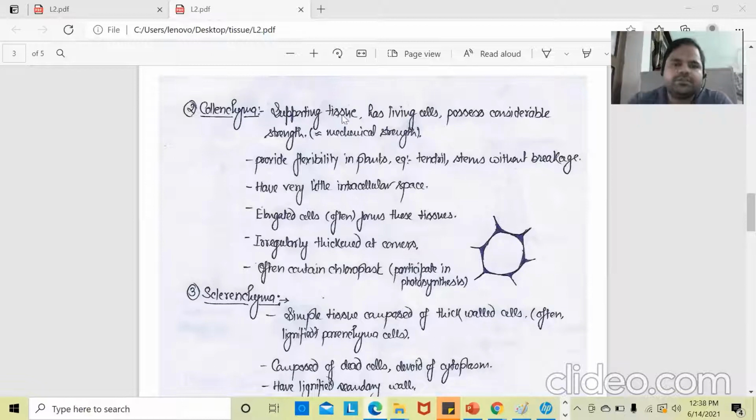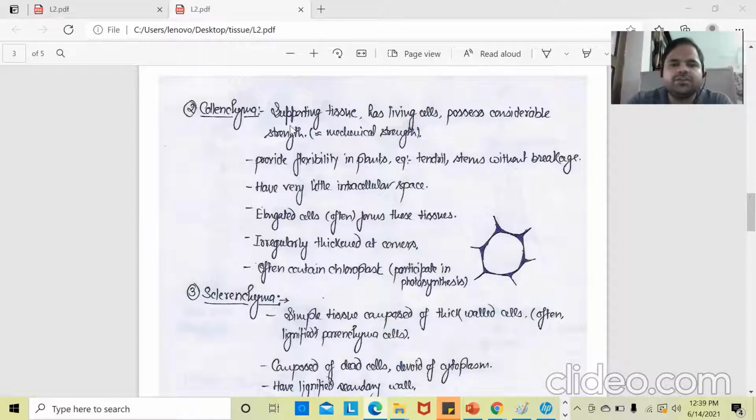So the first point under collenchyma: it is a supporting tissue with living cells, possessing considerable strength. It provides mechanical strength and flexibility in plants, such as in tendrils and stem, without breakage. It has very little intercellular space, elongated cells often form these tissues, irregularly thickened at corners, and often contain chloroplast. All these points come under collenchyma.